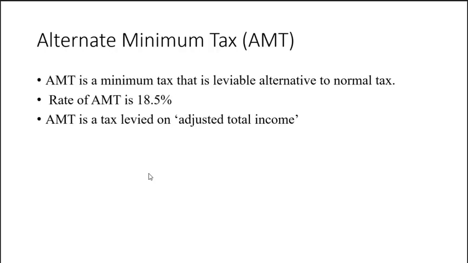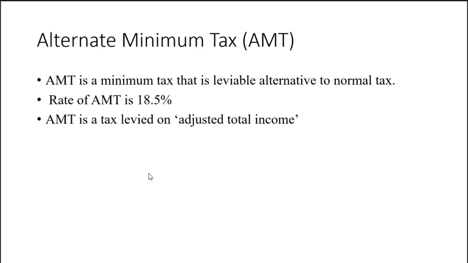Alternate minimum tax. A firm may be liable to pay alternate minimum tax. Alternate minimum tax is a minimum tax that is leviable alternative to normal tax. Rate of alternate minimum tax is 18.5% plus applicable surcharge and cess.